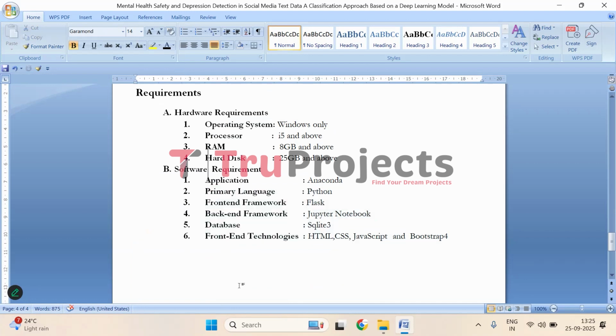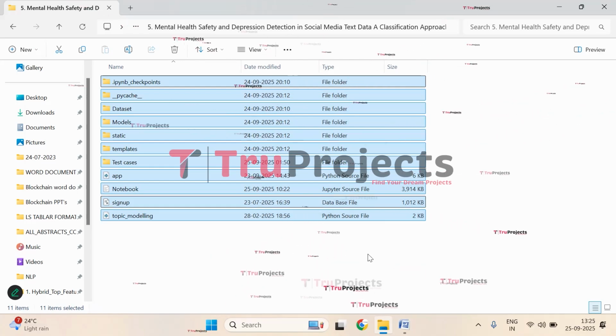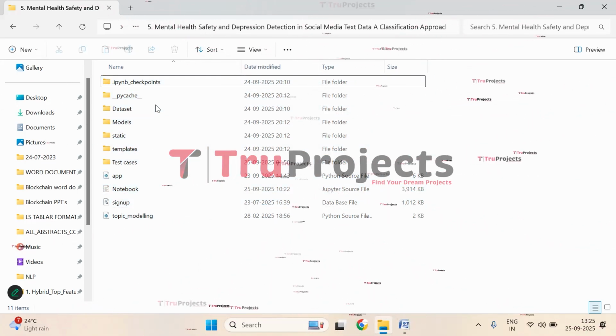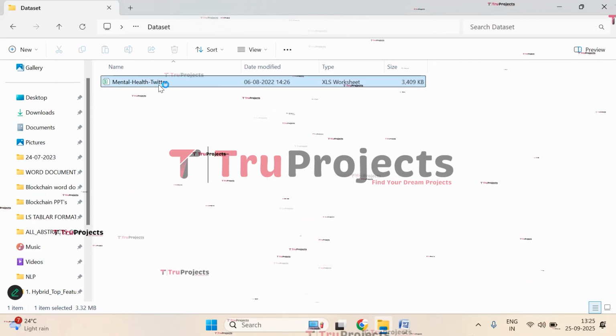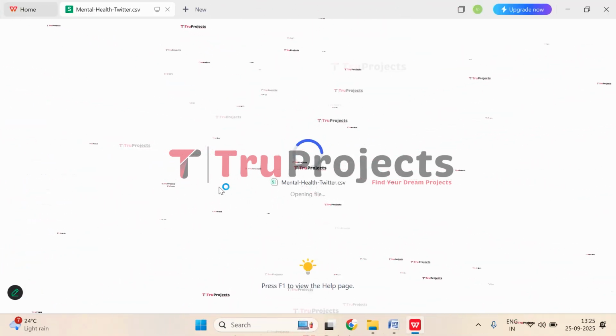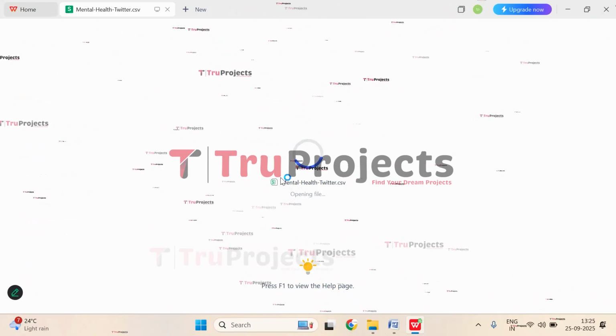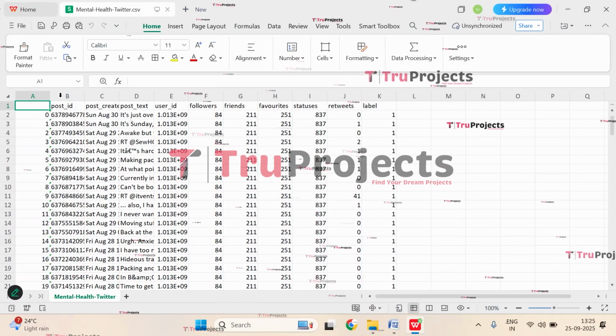Now let's execute it. To execute, open the code folder that contains the source code files. These are the source code files of this project. Let's understand each of them. In this folder, we have the data set that is used. This is the depression data, that is, mental health Twitter data. It's opening, just wait for a while. Here we have the Twitter data related to mental health.